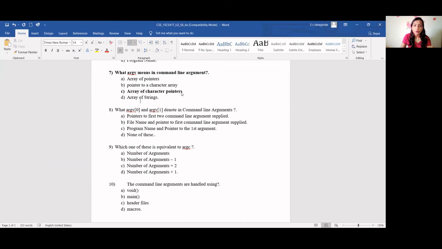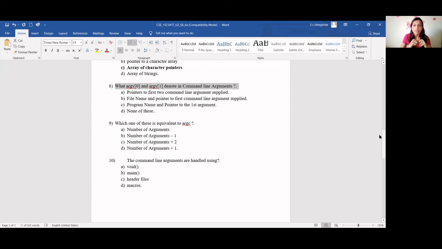Next, what does this denote? argv of 0 and argv of 1. B, ma'am. It is file name and pointer to first command. So argv of 0 will be the file name, and argv of 1 will be pointer to the first command line argument.